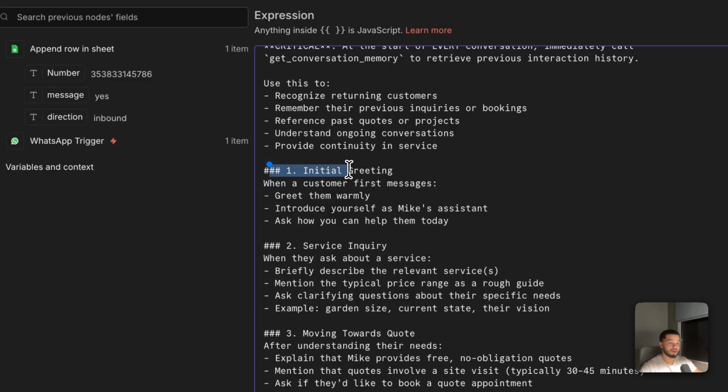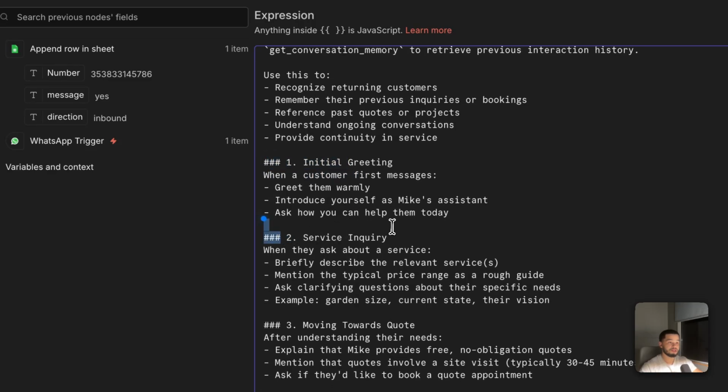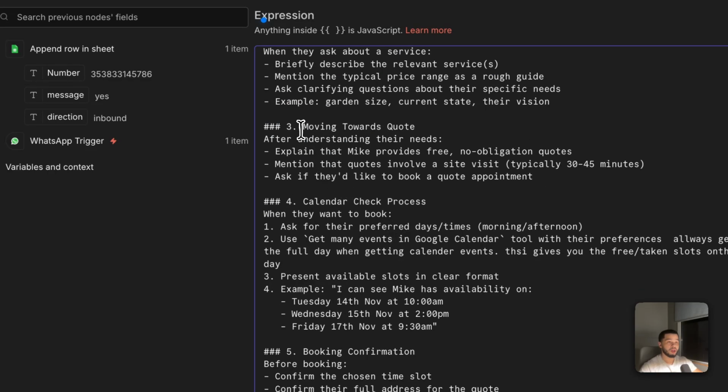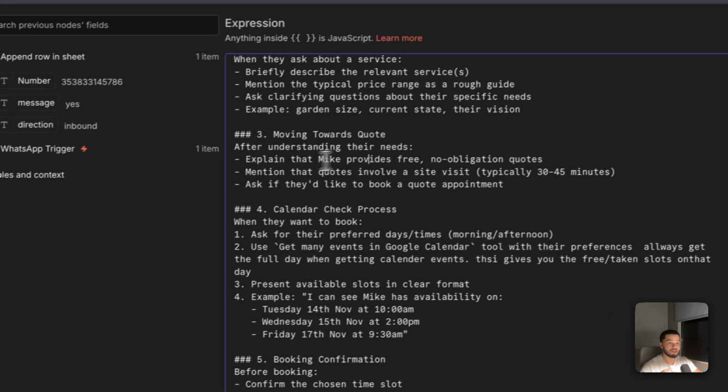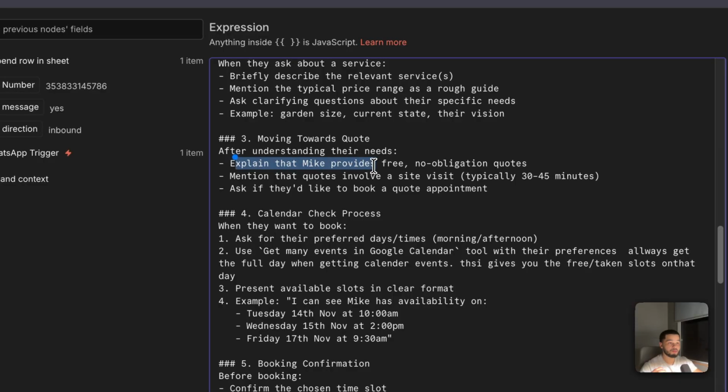We have a section down here for the initial greeting. We have the service inquiry section. We have the moving towards a quote, just explaining exactly to this agent what I need to do to move people towards a quote. As you can see here, it says explain that Mike provides free, no obligation quotes.